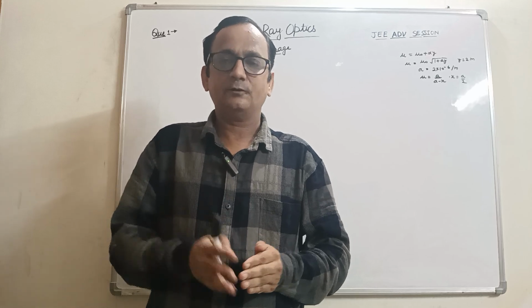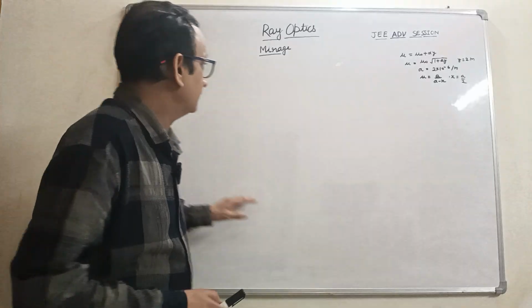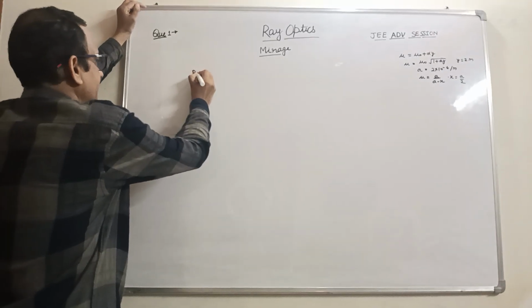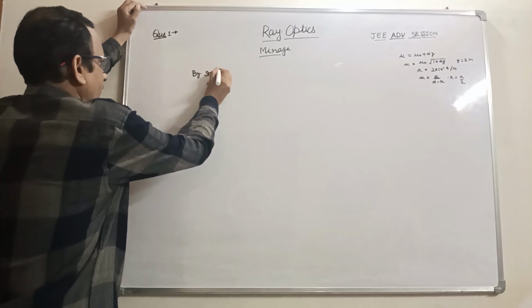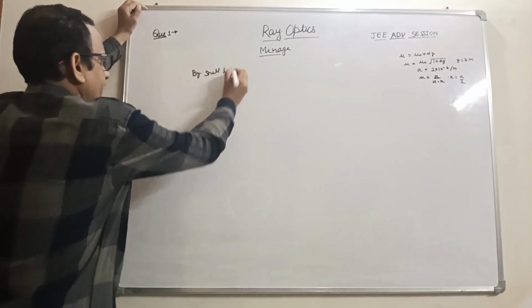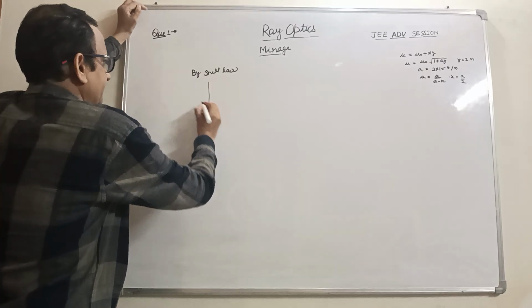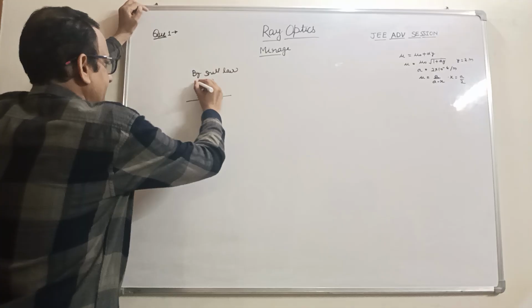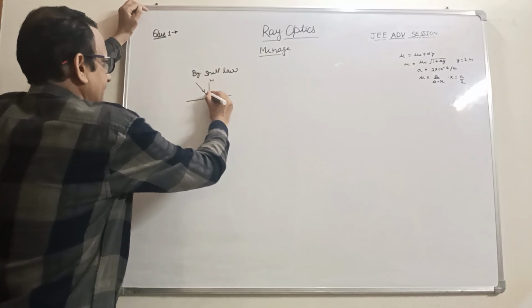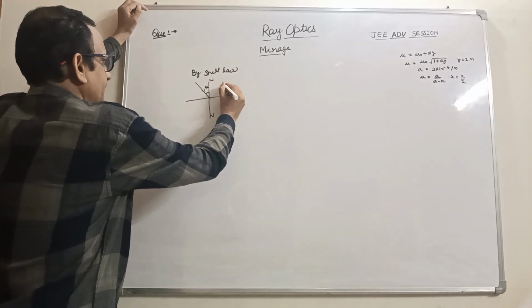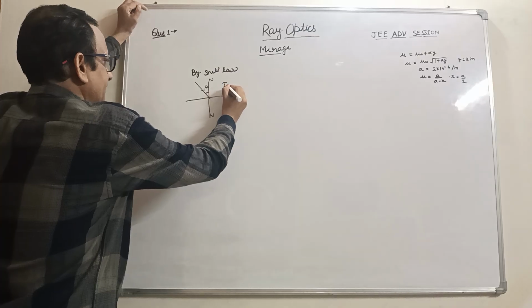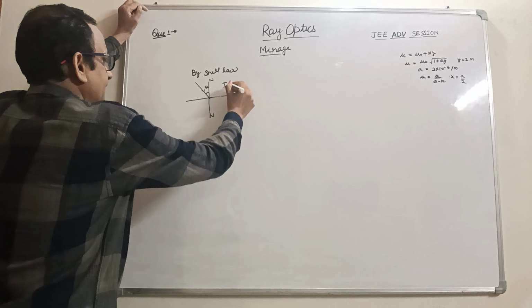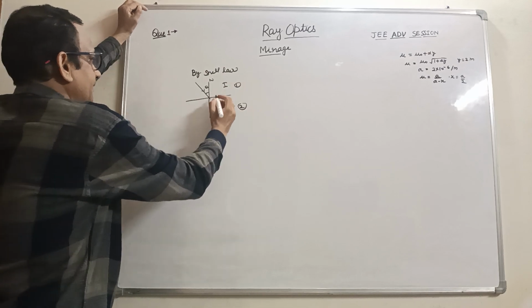present here to better understand this topic. We know Snell's law says: this is the normal, this is the first medium, the rare medium, and this is the second medium, the denser medium.